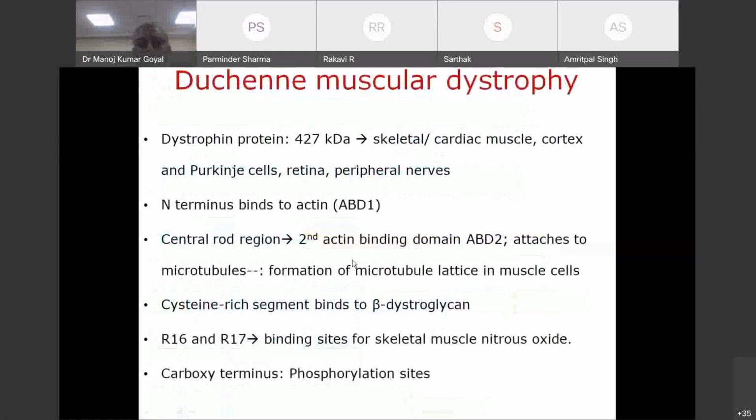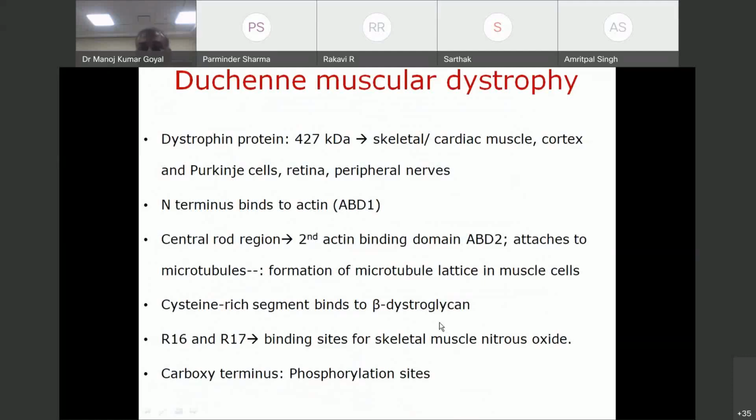Again, I'm just revising the same. Dystrophin is a 427 kilodalton protein expressed in skeletal and cardiac muscle, even in cortex and Purkinje cells, retina and peripheral nerves. It has an actin binding N-terminus. It has a central rod region, which helps in formation of the microtubule lattice as well as helps in actin binding. It has a cysteine-rich segment which binds to beta dystroglycan.